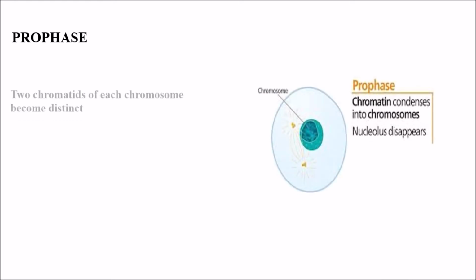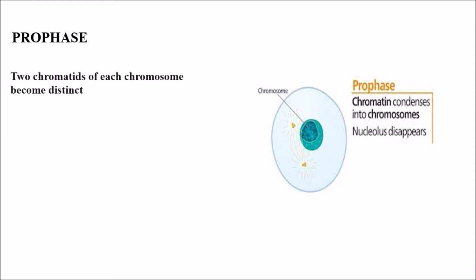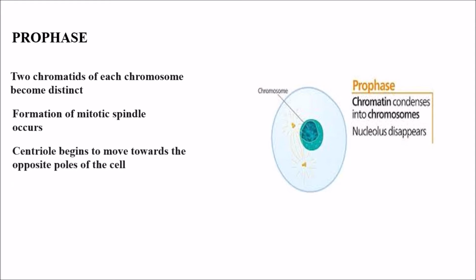What is prophase? In prophase, the two chromatids of each chromosome become distinct and formation of spindle fibers occurs, and centriole begins to move towards the opposite poles of the cell, and disappearance of nucleolus and nuclear membrane.